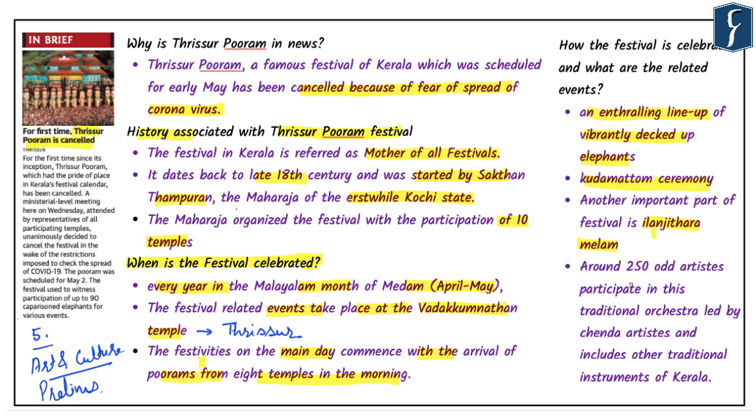Around 250 odd artists participate in the traditional orchestra led by Chenda artists and includes other traditional instruments of Kerala such as Kuzhalpattu, Kombu, and Elathalam. The finale is marked by a grand firework show in the early morning. So, this is how the Thrissur Puram festival is being celebrated. You should make a note of this festival for the coming prelims examination.